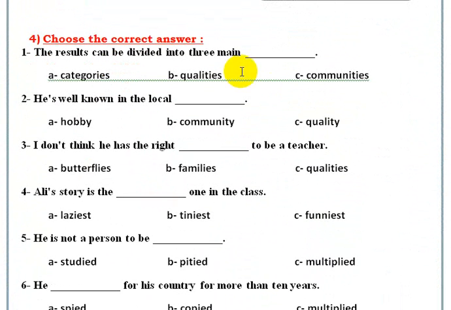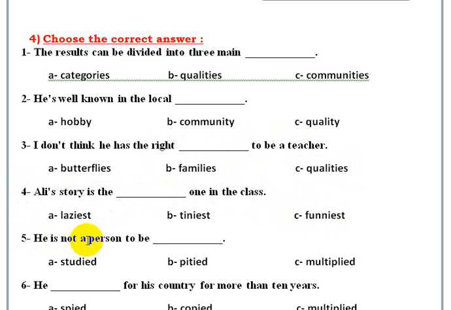In question 4, choose the correct answer. The results can be divided into the 3 main categories, letter A. 2, he's well known in the local community, letter B. 3, he has the right qualities, letter C. 4, Alice's story is the funniest one in the class.